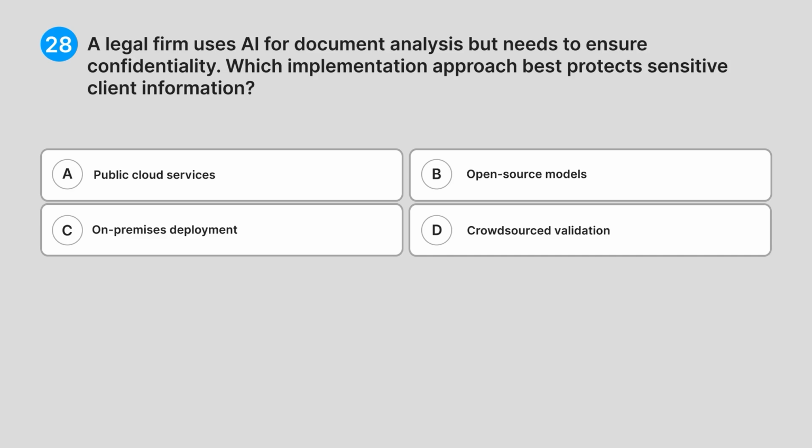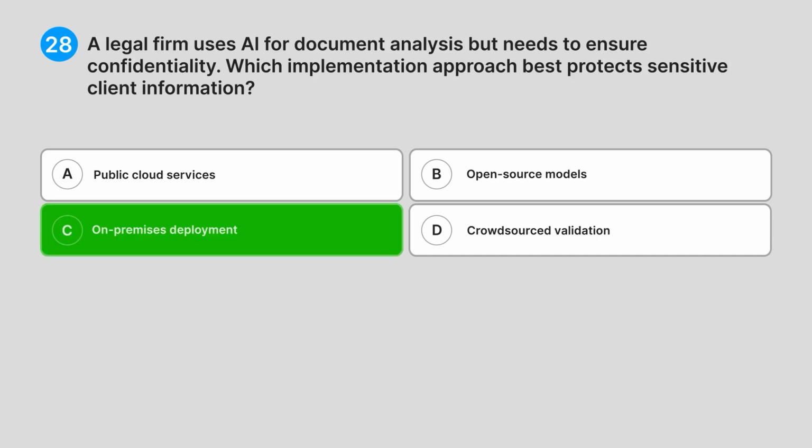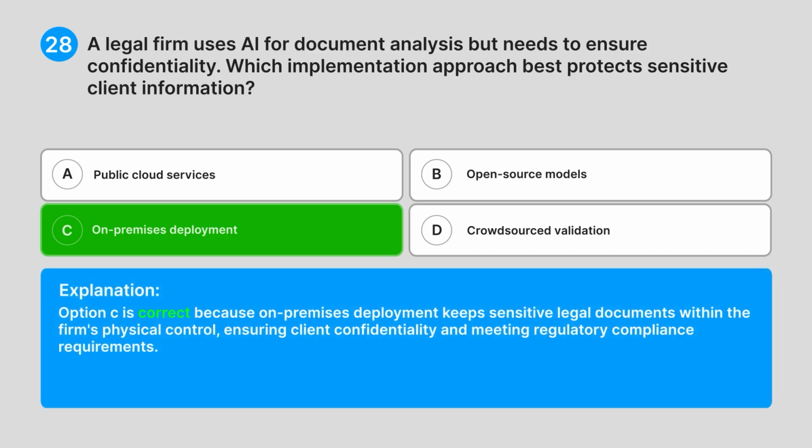Correct answer, C. On-premises deployment. Explanation. Option C is correct because on-premises deployment keeps sensitive legal documents within the firm's physical control, ensuring client confidentiality and meeting regulatory compliance requirements.